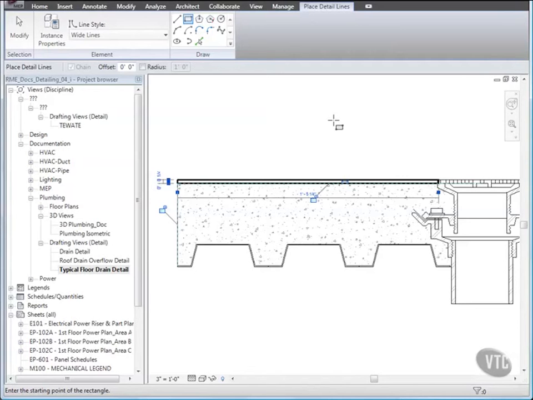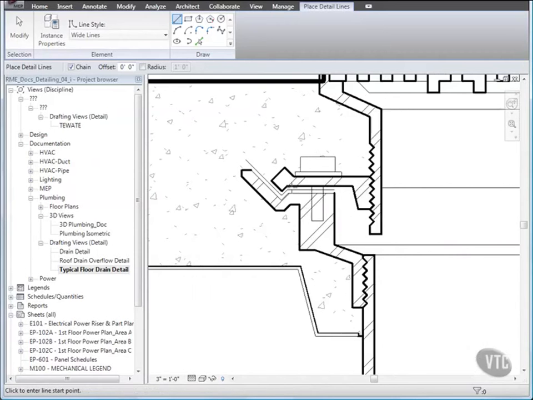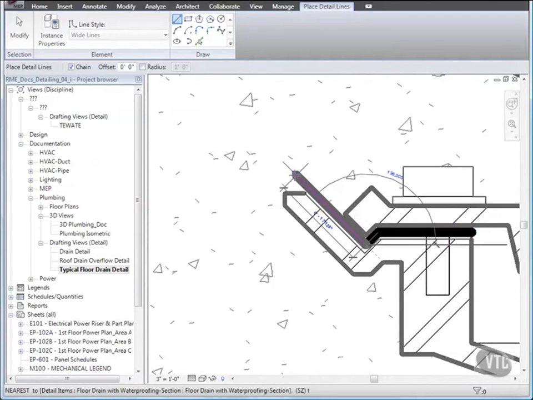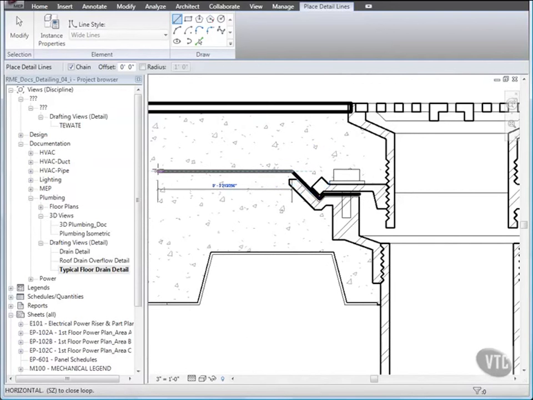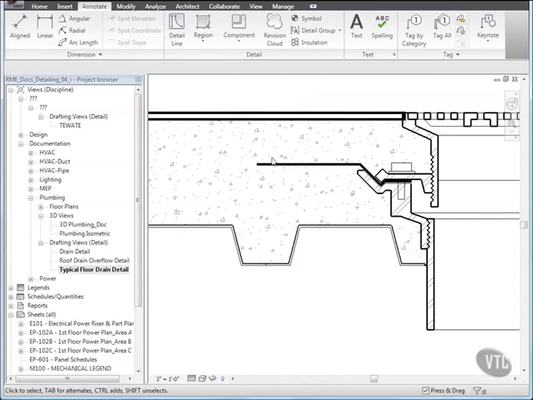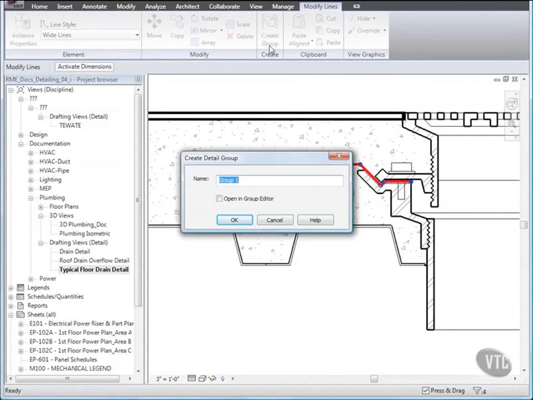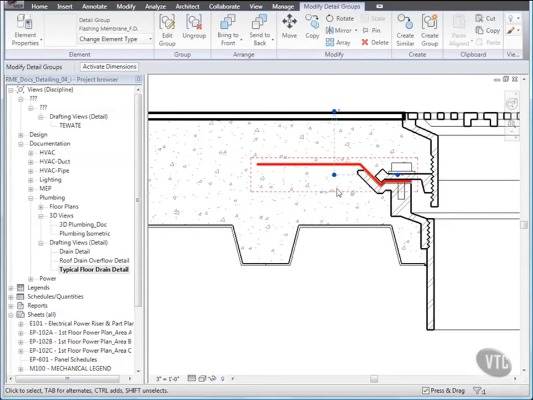Next, we'll create a detail group. On the Draw panel, click Line, and using the existing thin lines as a guide, draw wide detail lines as shown. Then click Modify and select the chain of lines using the Tab key and click Create Group. Name the group Flashing Membrane FD, and then drag the origin point so that it snaps to the right endpoint of the detail lines as shown.